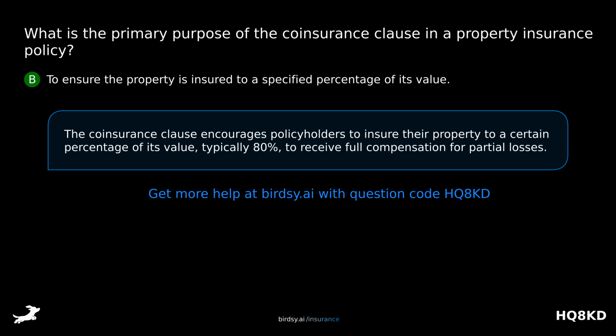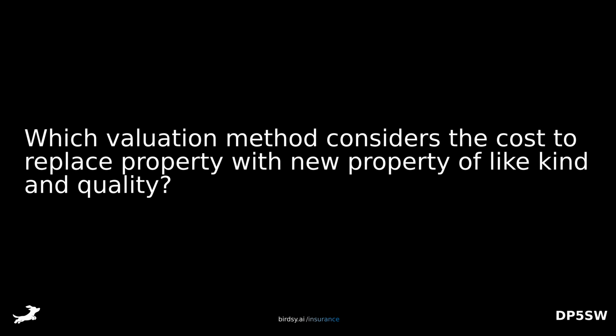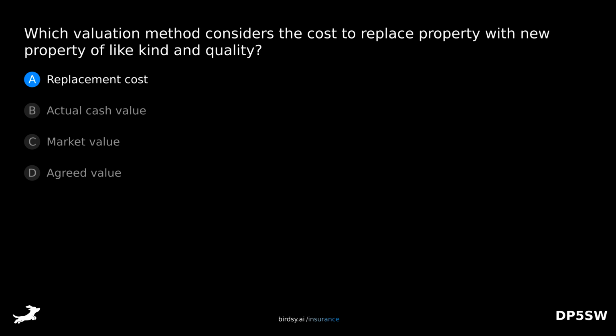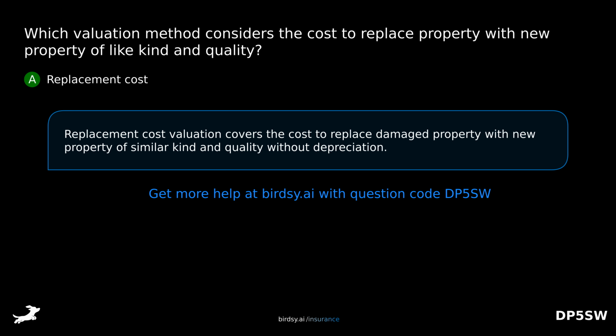The coinsurance clause encourages policyholders to insure their property to a certain percentage of its value, typically 80%, to receive full compensation for partial losses. Which valuation method considers the cost to replace property with new property of like kind and quality? Is it A, replacement cost? B, actual cash value? C, market value? Or D, agreed value? The answer is A, replacement cost. Replacement cost valuation covers the cost to replace damaged property with new property of similar kind and quality without depreciation.